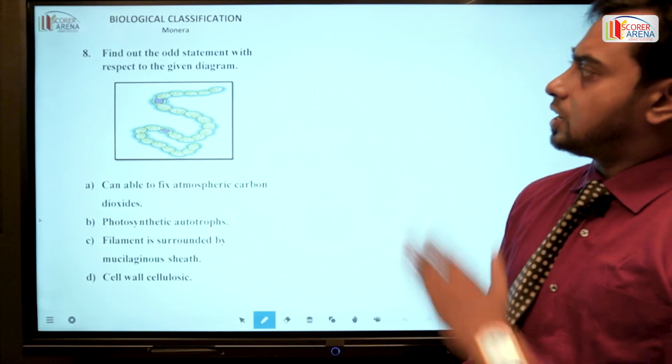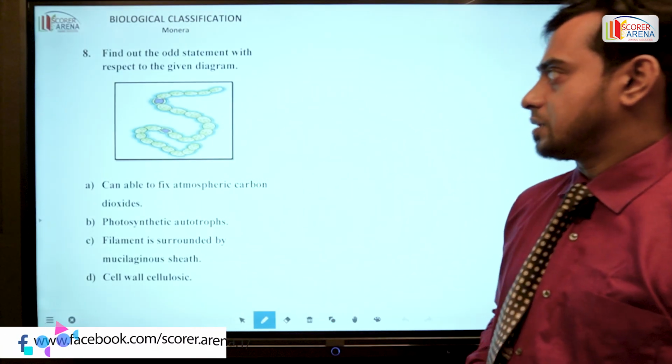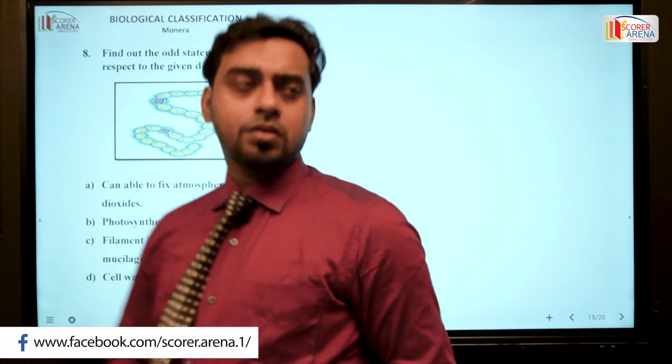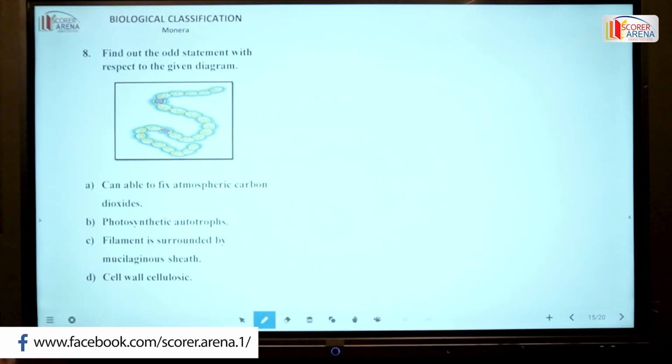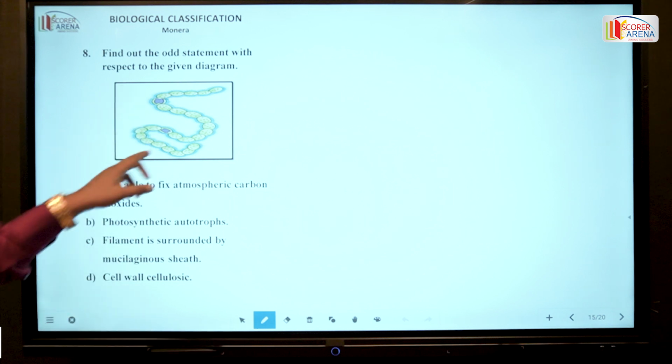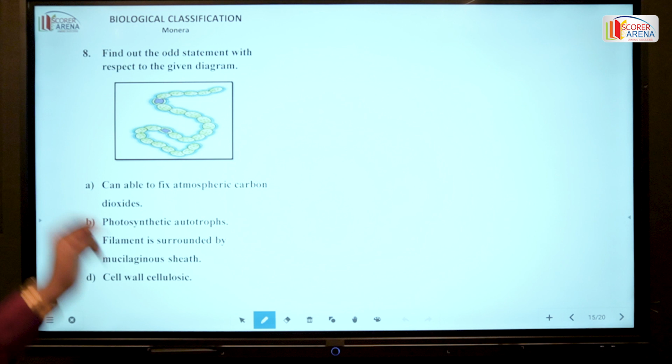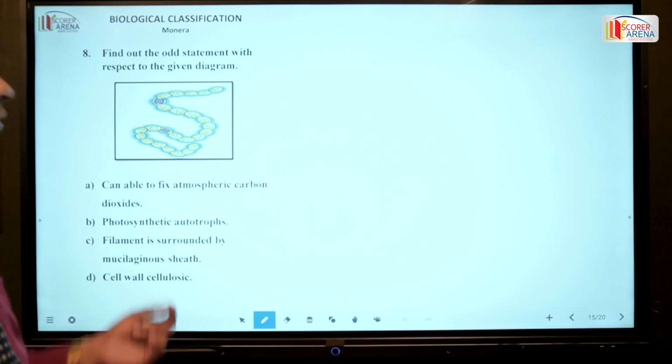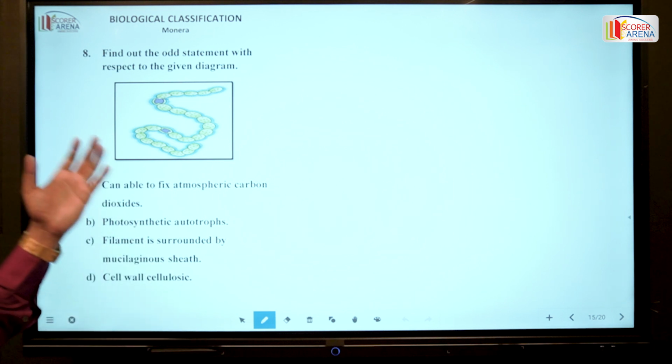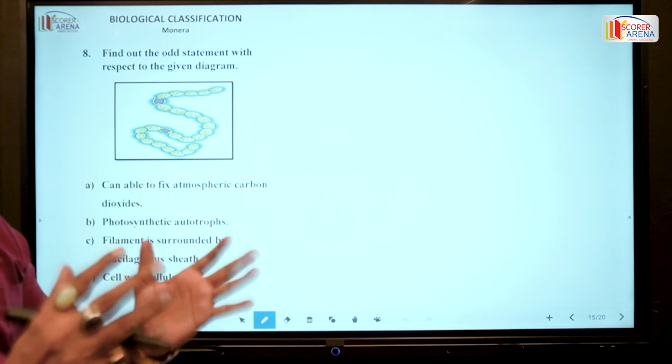So this is another diagram based question. In this particular question, it is written: find out the odd statement with respect to the given diagram. This particular diagram is actually the example of Nostoc, an example of blue-green algae.